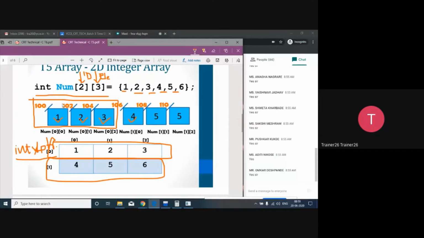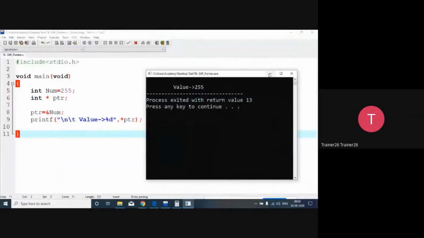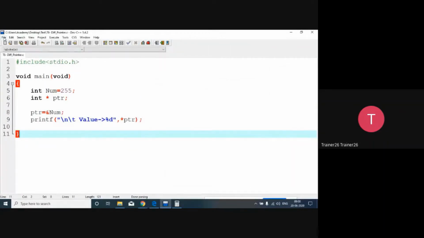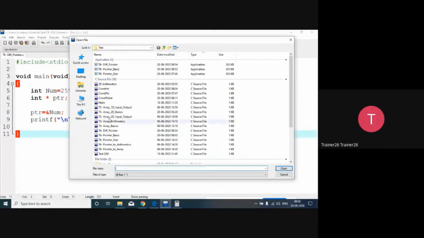But if you want to skip arrays, for example, I'm going to write a 3 by 3 array over here. I want to skip the arrays. When I want to skip the arrays, there is a different way to write a pointer, and I just want to take you directly to an example so that you have a clear idea. So I just want to open that, and that is 2D arithmetic.